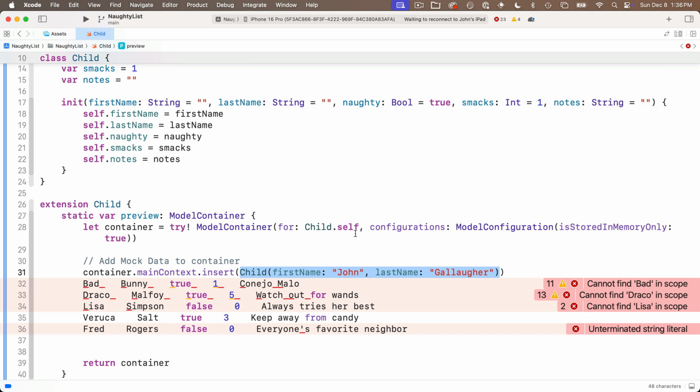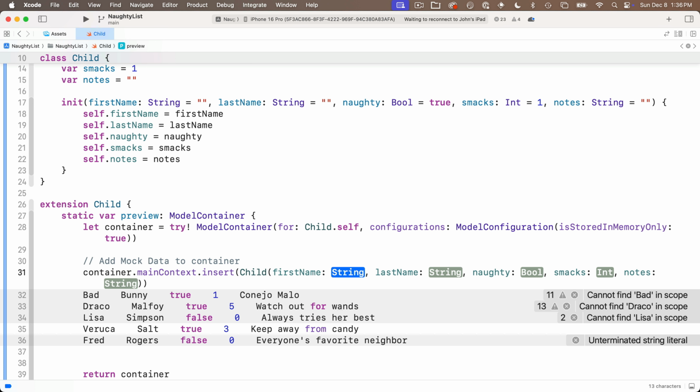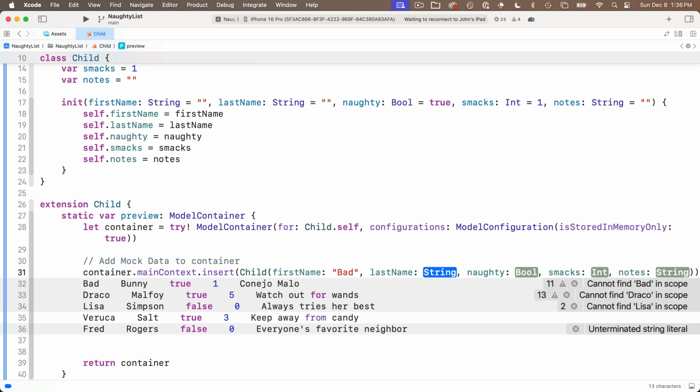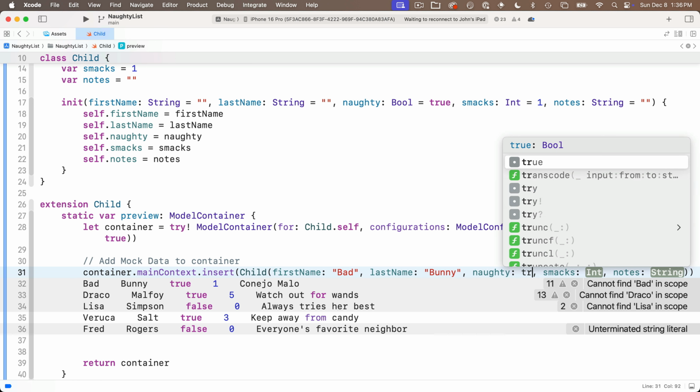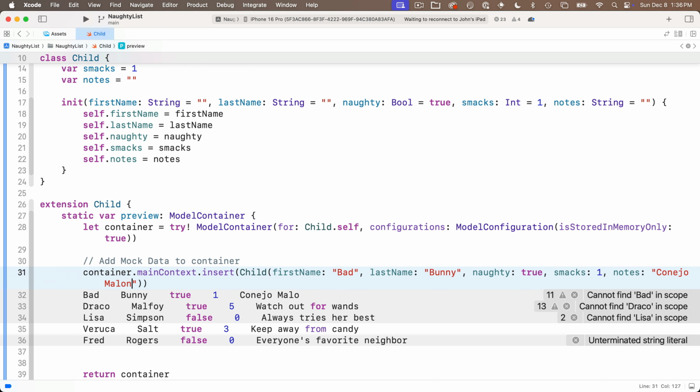Then I'm going to retype child, and I'm going to select the option that's got all the parameters in here. Hold down the option key, press return. Then I'll add the first child in here, which is Bad Bunny. He is naughty. He's bad after all. He's got one smack coming to him, and the note is that he's Conejo Malo. That's Bad Bunny in Spanish.